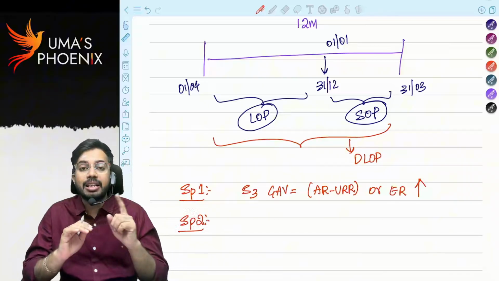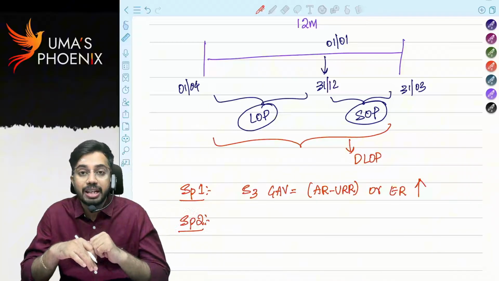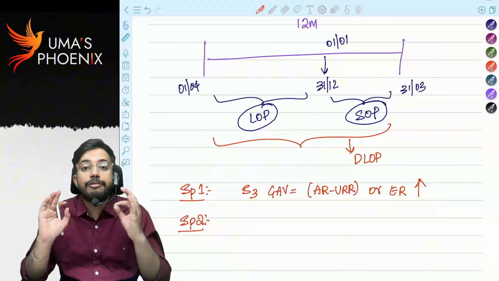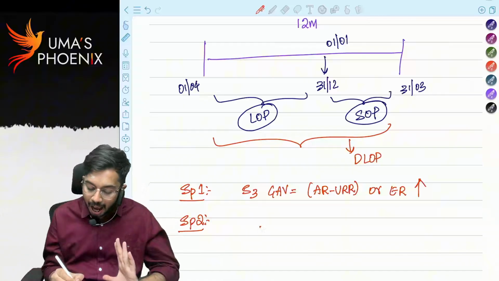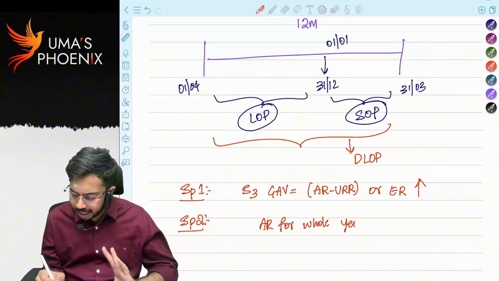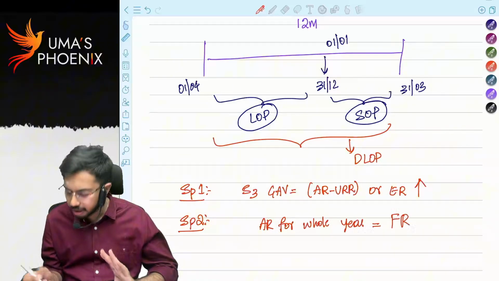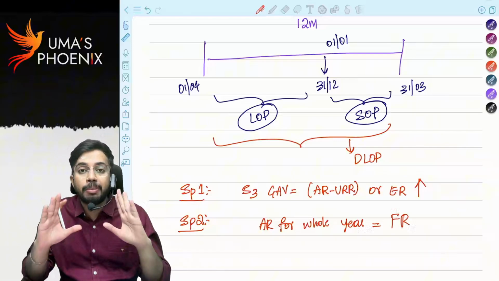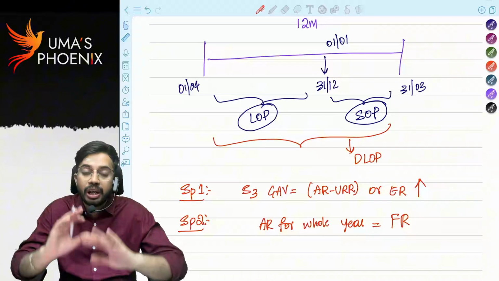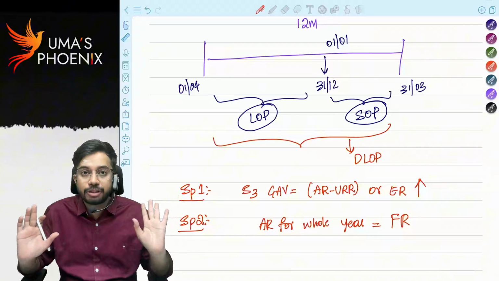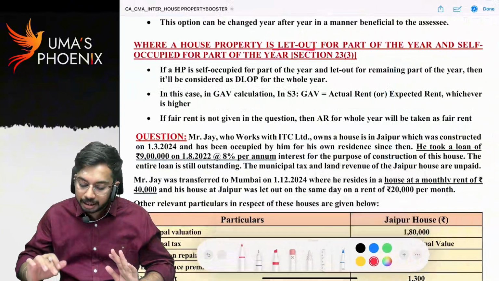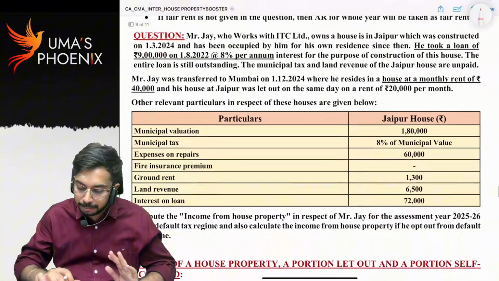Second special point. You know fair rent, right? Step 1, fair rent or municipal rent, whichever is higher. Sometimes in the question, fair rent will not be given. If fair rent is not given in the question, actual rent for the whole year will be taken as fair rent. But this special point is applicable only in this case, where part of the house property is self-occupied and part is let out. Only in this case, if fair rent is not given, take actual rent for the whole year as fair rent. For your better understanding, I have given one small example also, you can see.